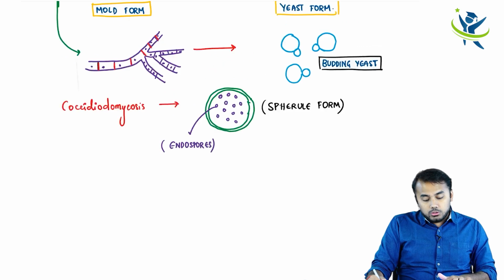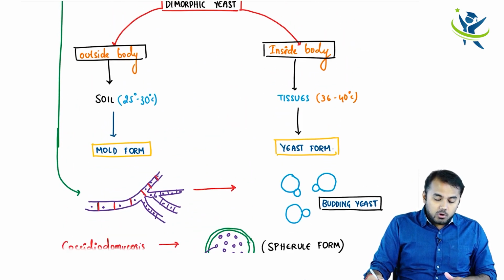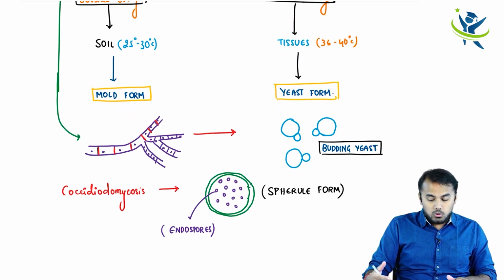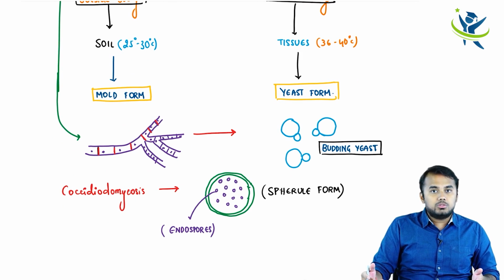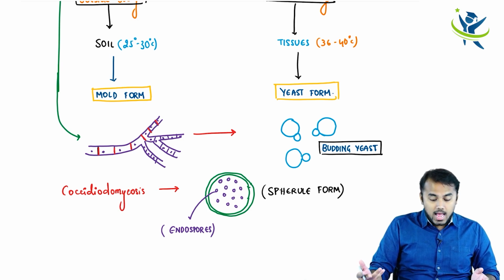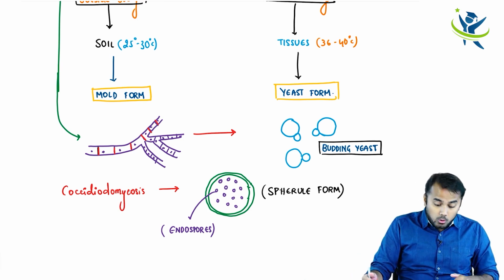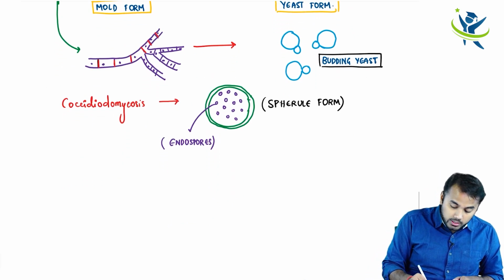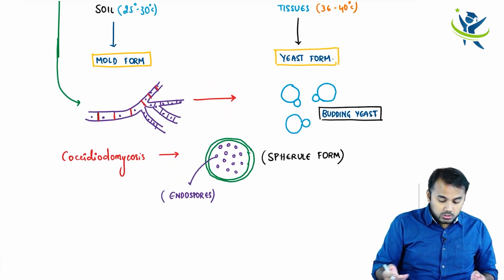Okay, fine. So you told me that dimorphic fungi exist in two forms, one is the mold form and the other is the yeast form. If I wanted to see, should I go to the soil and open the body tissues and look at this form? Not needed. Can you grow this so that I can see clearly in the lab? Yes, I can grow this actually. So how do I grow this mold form?